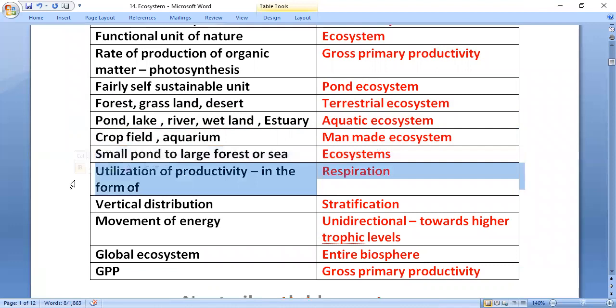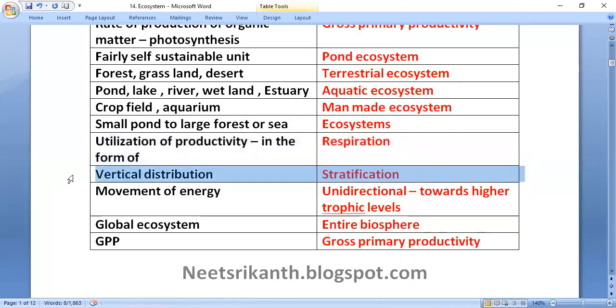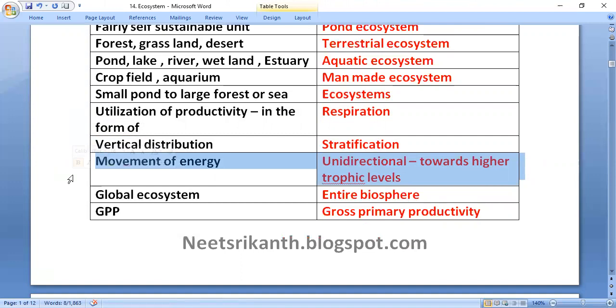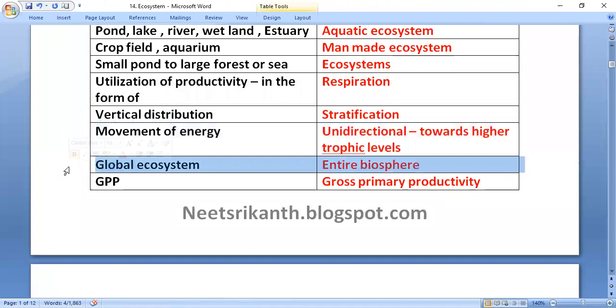Utilization of productivity by the plants or consumers in the form of respiration. Vertical distribution is called stratification. Movement of energy is unidirectional, always from the lower trophic level to the higher trophic level. The entire biosphere is considered as the global ecosystem.